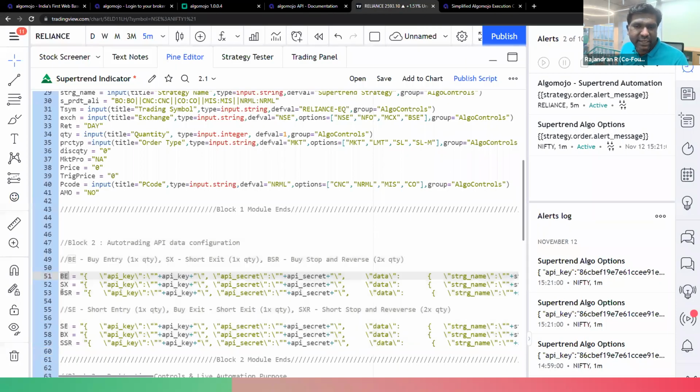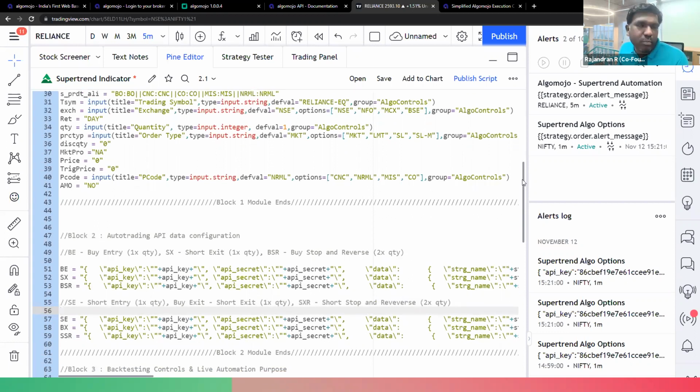BE stands for buy entry, SX stands for short exit, and BSR stands for buy, stop loss, and reverse. That will try to punch 2 times the quantity. And SE stands for short entry, BX stands for buy exit, and SSR stands for short, stop loss, and reverse. That means this entire block will try to buy the orders, and this entire block will try to short the orders or sell in the markets, right? And that is what the block 2 module is all about.